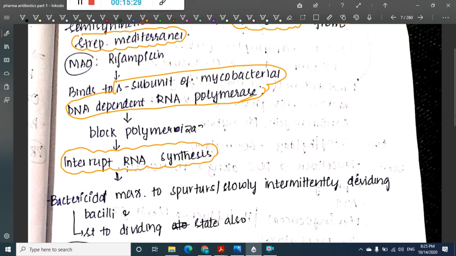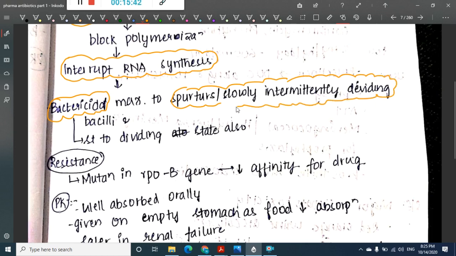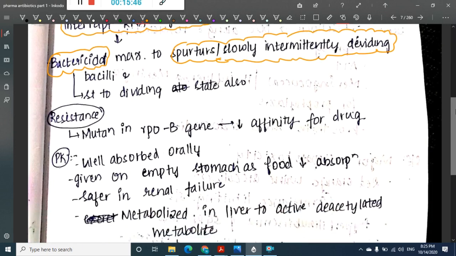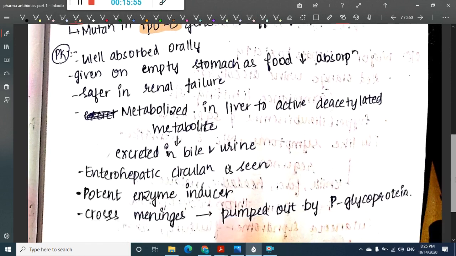It is bactericidal to spurters, or slow growing intermittently dividing bacteria. Next, resistance most commonly seen is against the rpoB gene.